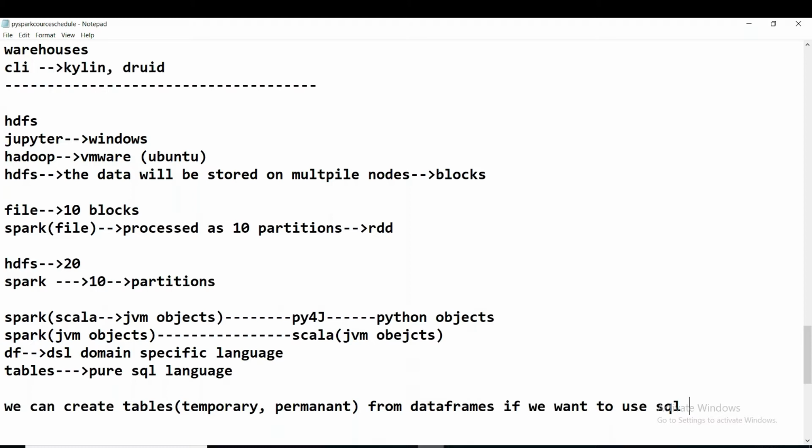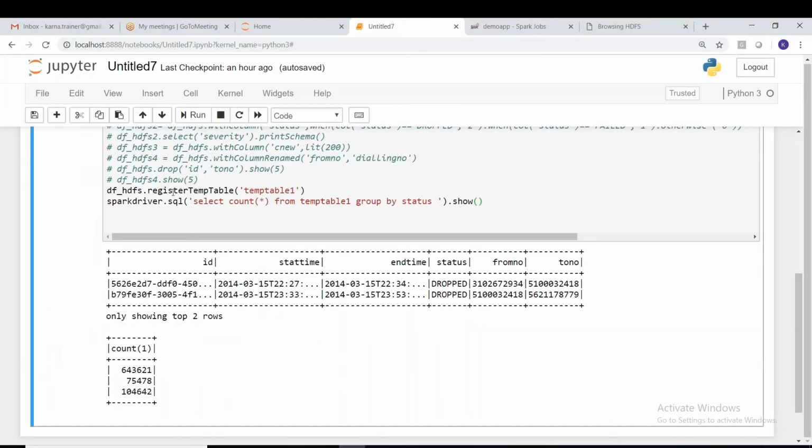Internally, data frames and temporary tables are both objects. Everything is an object only. So they both are temporary objects. We are just creating one more object, like we created df_hdfs1, 2, 3, 4 here. We are creating one more data object, which is called a table, so that we can apply SQL statements on it.